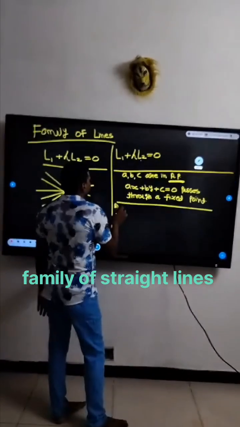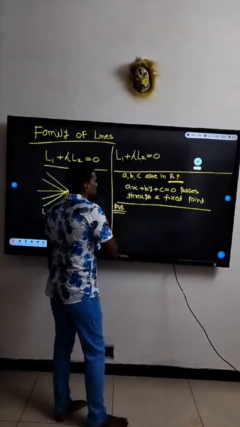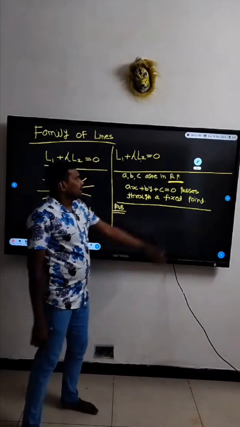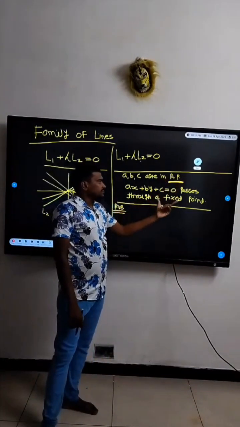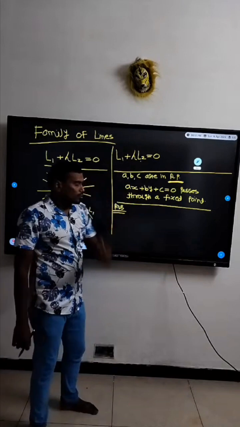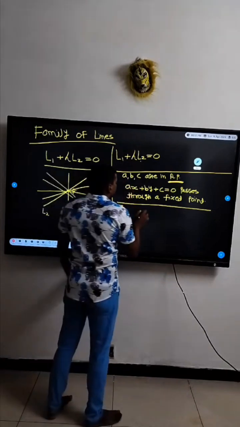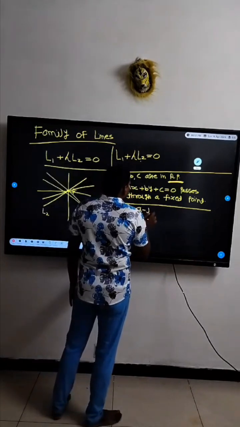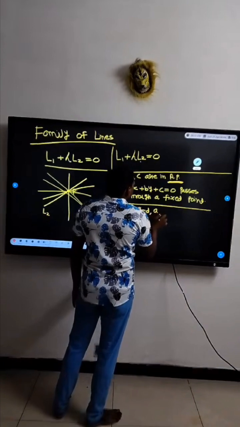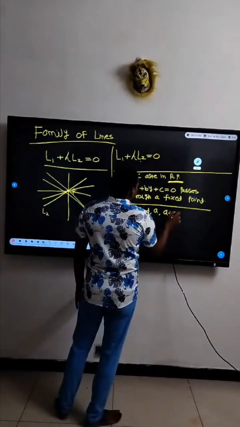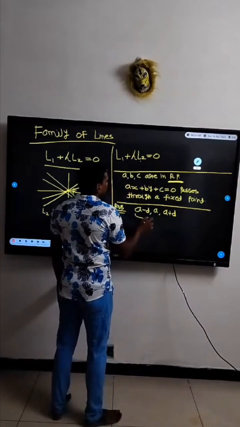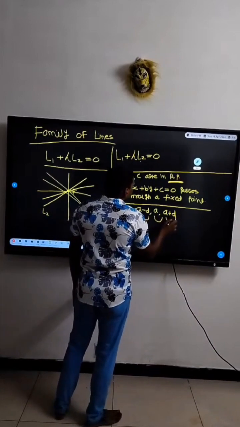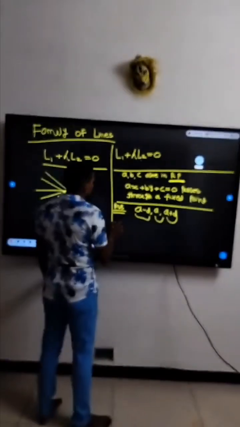See, how will we solve this? A, B, C are in AP and this line is passing through a fixed point. No problem. If A, B, C are in AP, we take A minus d, A, A plus d. This is your A, this is your B, this is your C. Substitute it here.